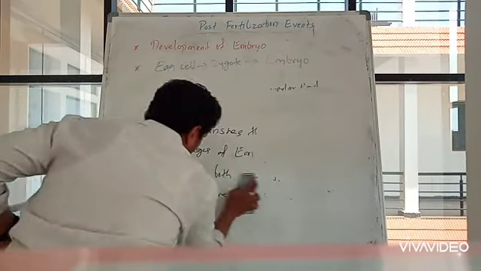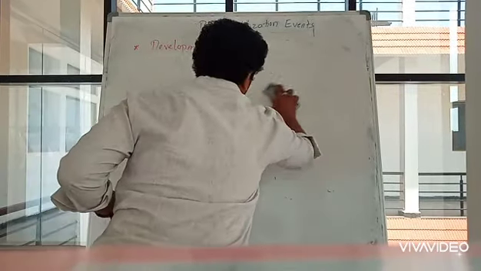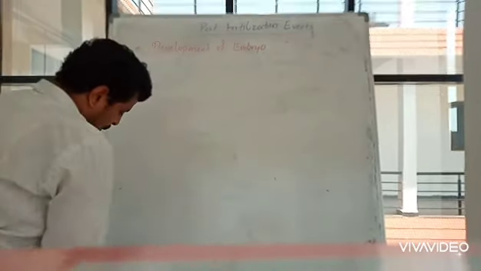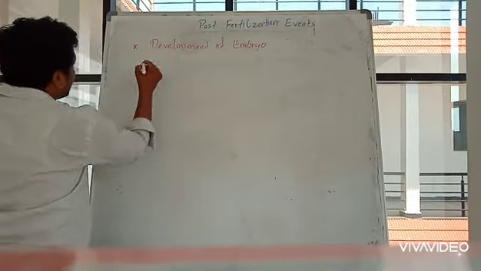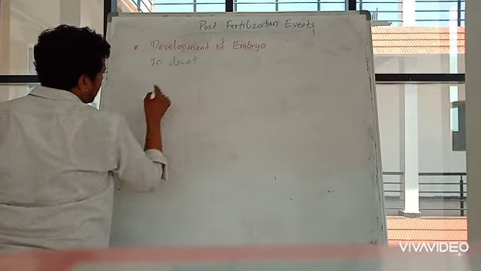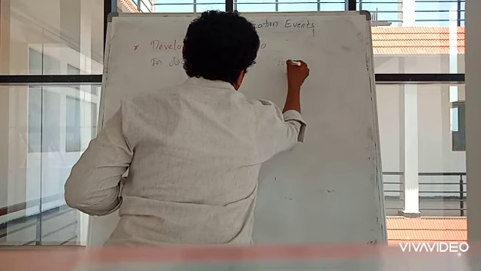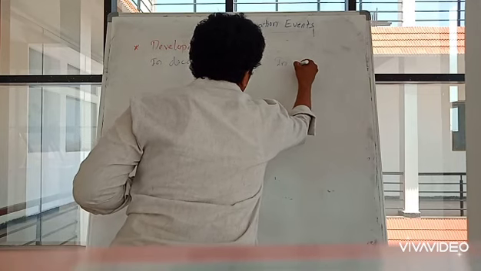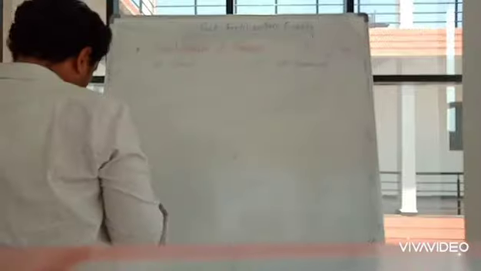First I will draw the diagram, then I will try to explain. In dicot and in monocot, comparatively we will be studying here.